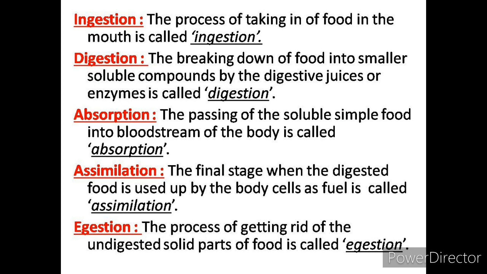Now we begin with ingestion. What is the meaning of this word ingestion? The process of taking in food in the mouth is known as ingestion. Where are we taking in food? We are taking in food in our mouth.